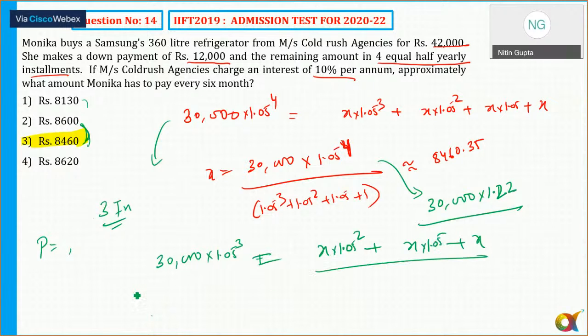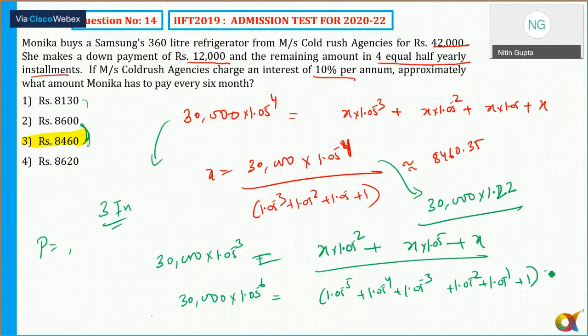If there is a 6 installment, let's say if there is a 6 installment, so my answer will be 30,000 principal है, 6 installment है तो 1.05 to power 6, and then I can say 1.05 to power 5 plus 1.05 to power 4 plus 1.05 to power 3 plus 1.05 to power 2 plus 1.05 to power 1 and plus 1. And this is the series of a GP. So just remember these, and that will be more than enough to solve.